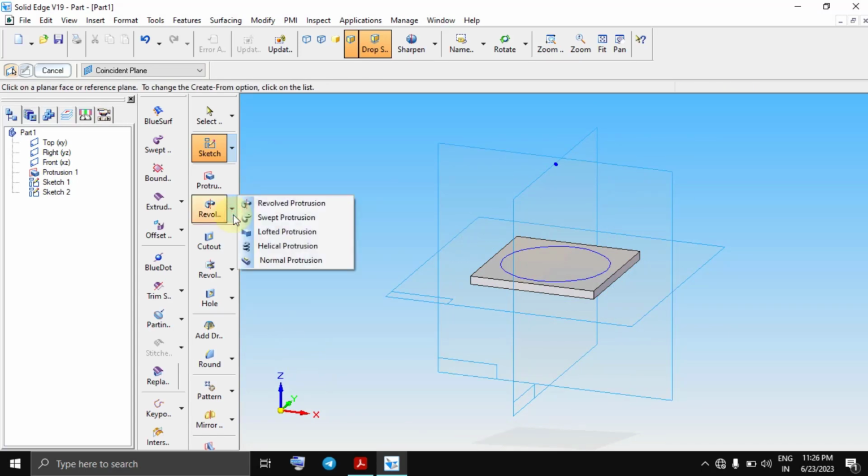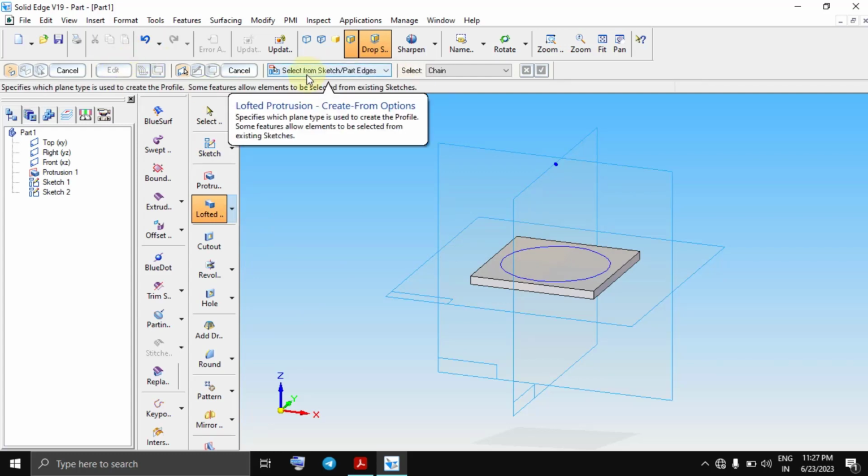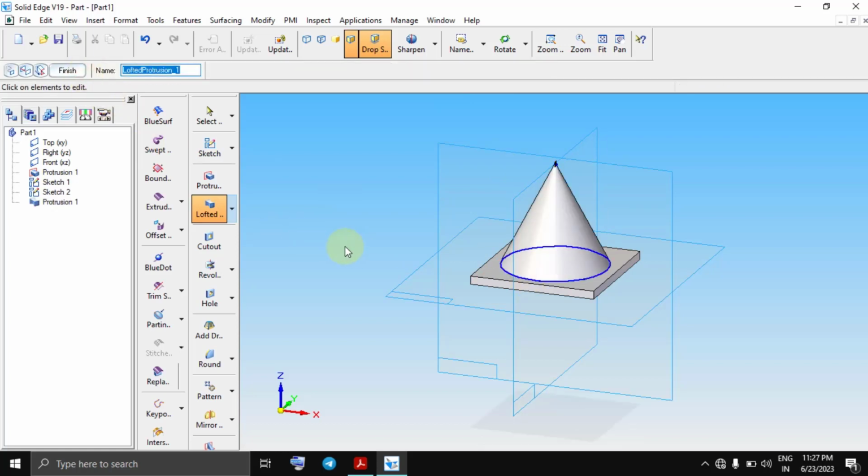So here in revolve protrusion suboptions, loft protrusion is there. In that loft protrusion I am selecting from sketch, and chain, not single, clicking this and this and preview.